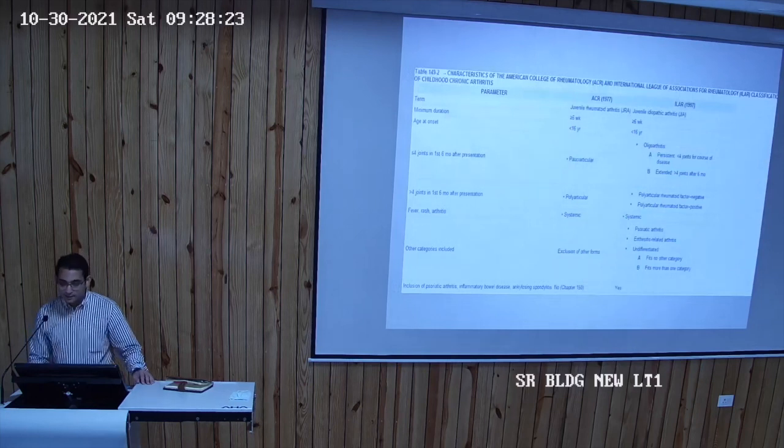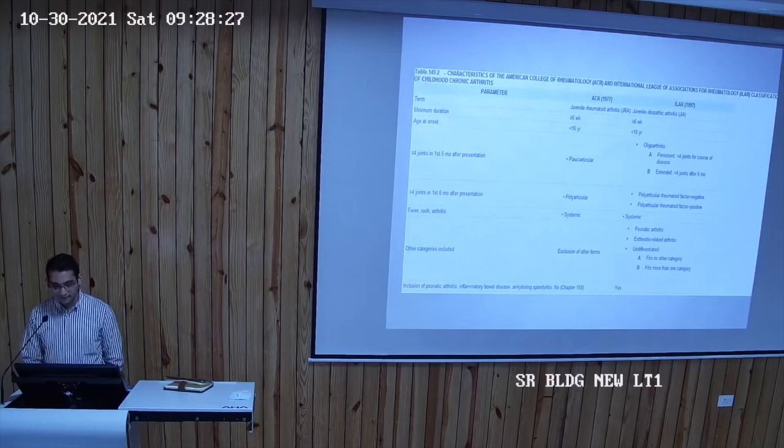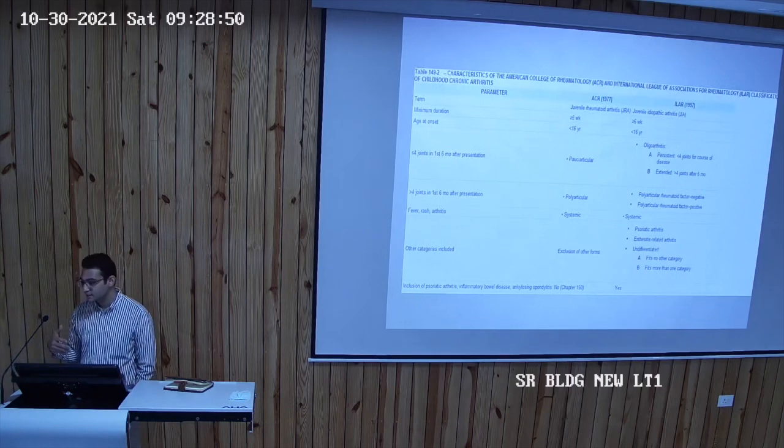So आपने देखा कि the ACR and the ILR वाले 1977 to 1997 में difference क्या है? जो duration has always been 6 weeks. So more than 6 weeks is called as JIA. The second one is age at onset is also pediatric है तो obviously less than 16 years of age at onset. It used to be called as pauci-articular initially, now it's called as oligo-articular. Persistent is जो अगर वो चल रहा है and remains for less than 4 joints, extended like I said, involves more than 4 joints after 6 months of onset.